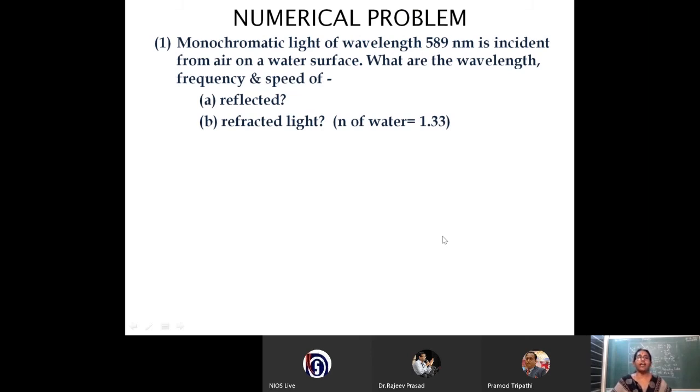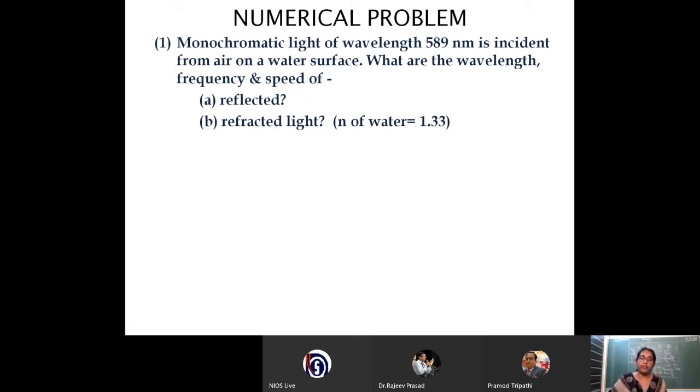So let us solve a numerical problem. When students learn physics, they always complain that solving numericals is very difficult. If we follow certain steps systematically, the numericals will be an enjoyable part of physics. So here a question is there: monochromatic light of wavelength 589 nanometer is incident from air on a water surface. What are the wavelength, frequency and speed of the reflected light as well as the refracted light?